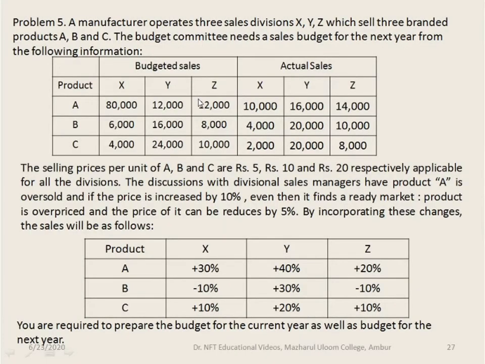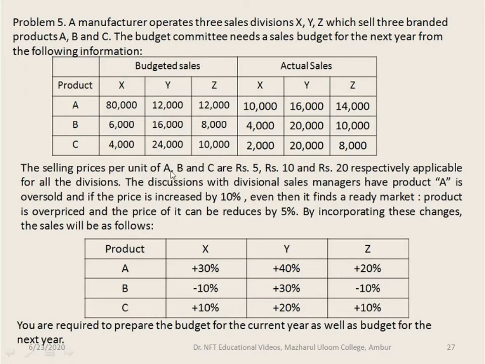Problem number 5. A manufacturer operates 3 sales divisions X, Y and Z which sells 3 branded products A, B and C. The budget committee needs a sales budget for the next year from the following information. For the budget, we are given the details about the 3 sales divisions X, Y, Z for the products A, B and C. The budgeted sales as well as actual sales information is given.